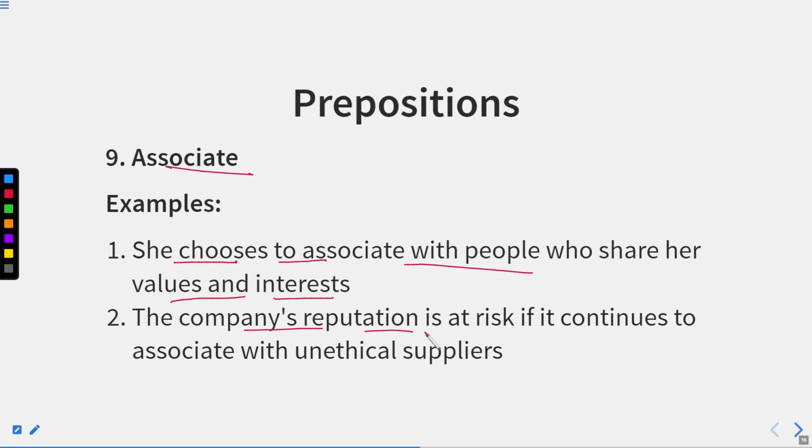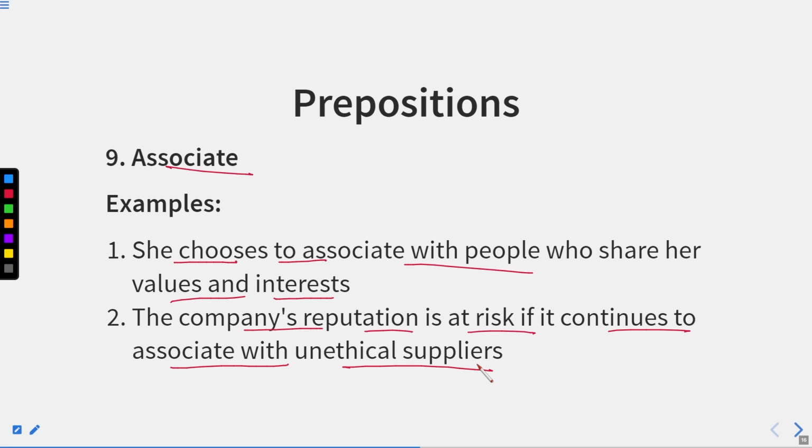The company's reputation is at risk if it continues to associate with unethical suppliers. It means if the company does not stop associating with unethical suppliers, its reputation is going to be ruined.